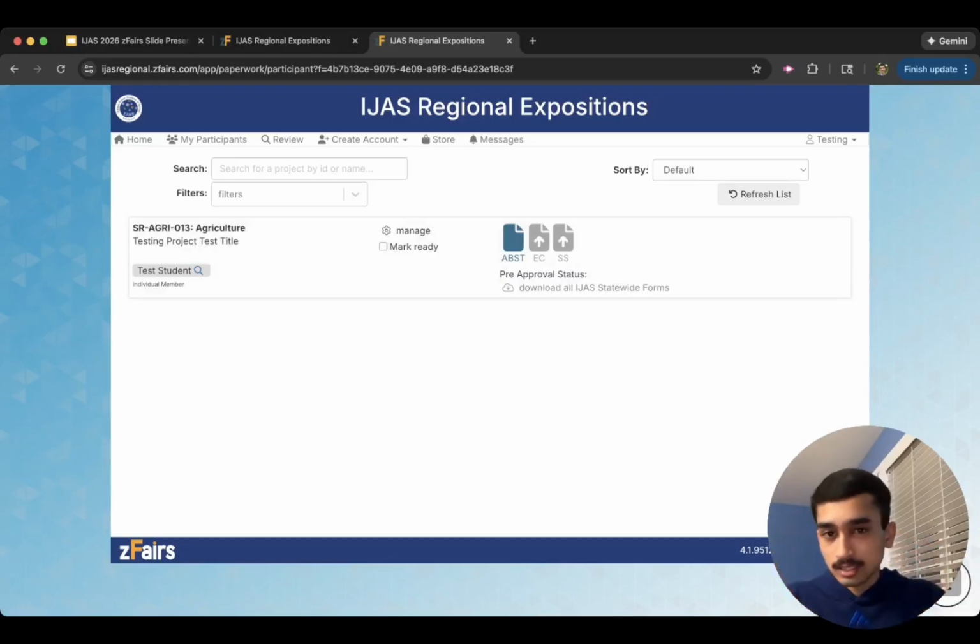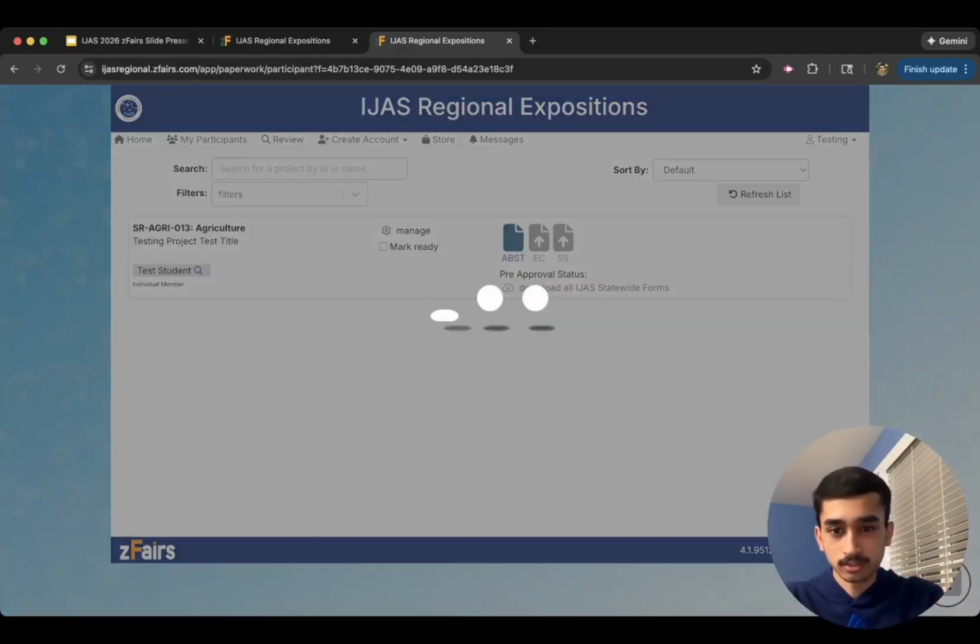And the key thing here is after your students submit all of their registration information, you are required to review their submission and click this button right here that says mark as ready. So we really encourage you to have a one-on-one conversation with them, review their submission, and make sure everything is good in terms of safety to avoid downstream errors with the regional SRC. Once you've conducted maybe a one-on-one meeting or looked at their submission and you think it's ready for judging, you have to click mark as ready.